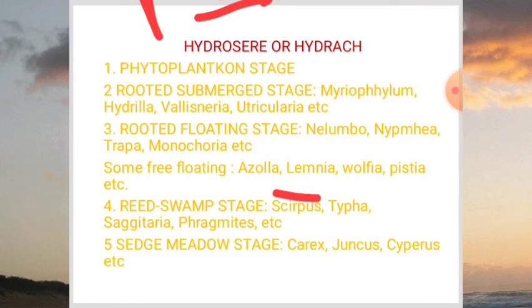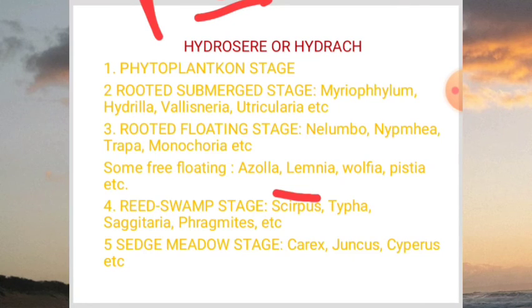After this, in the reed swamp stage, the water level has reduced very much, and finally it has become unsuitable for the growth of these amphibious species. So what is happening in these stages? Autogenic succession is happening. These species are making the environmental conditions unsuitable for themselves, so they are getting replaced by other species.